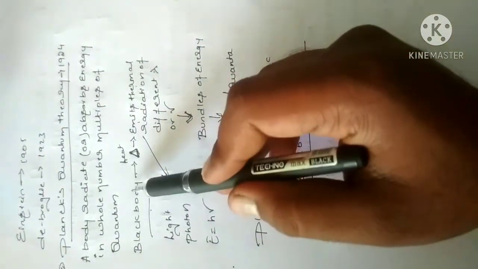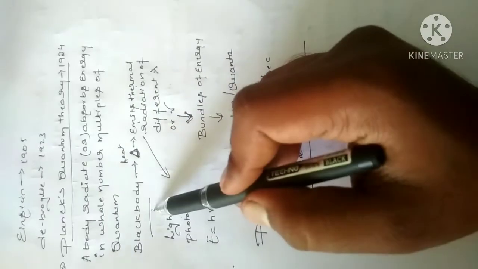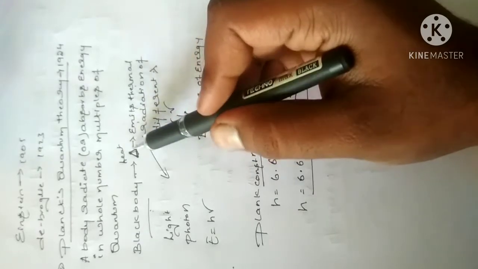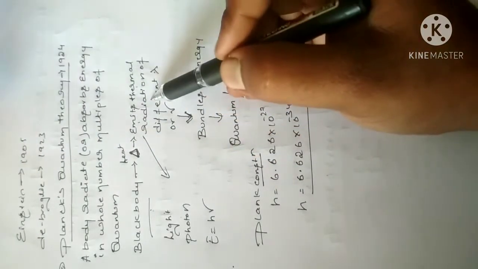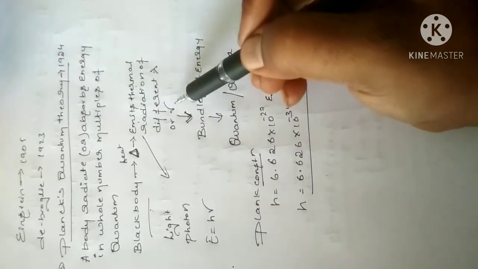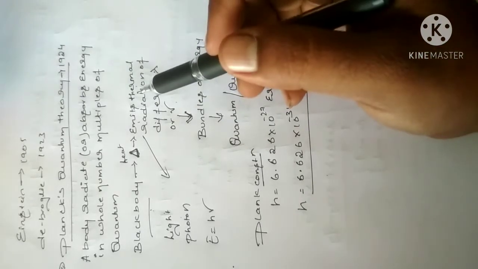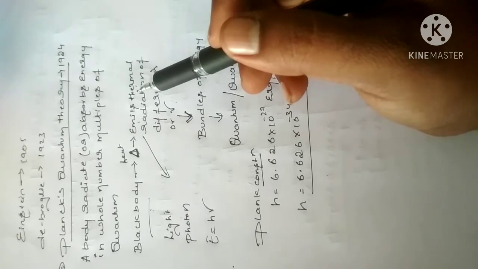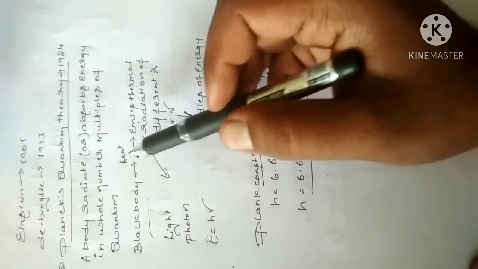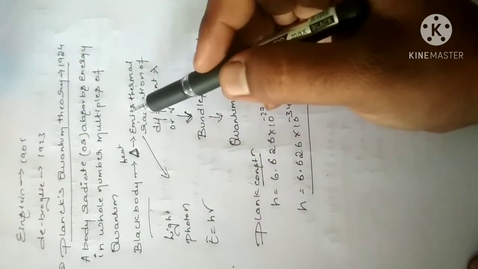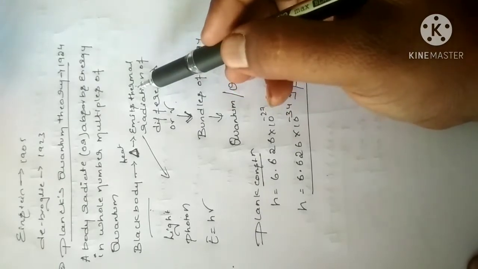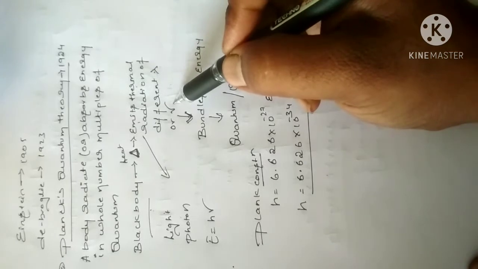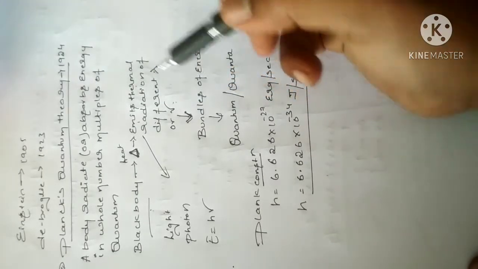We take a black body. If light is passed to the black body, it will be heated. Then it emits thermal radiation of different wavelengths or frequencies. If you take any black body and sunlight falls on it, it becomes hot, and it liberates thermal radiation based on wavelength and frequency. That wavelength and frequency burns off the energy.